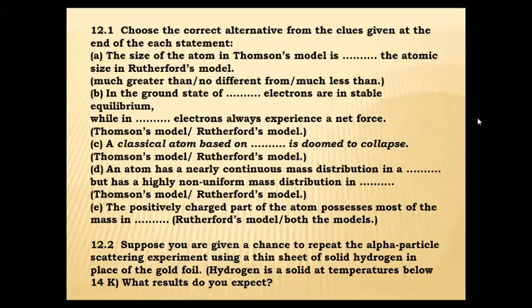Question 12.1: Choose the correct alternative from the clues given at the end of each statement. The first question is only a theory question. A total of 5 statements are given, and for each statement 2 or 3 choices are given. We have to identify which one is correct. A: The size of the atom in the Thomson model is a dash the atomic size of the Rutherford model. Options given: much greater than, no different from, and much less than.